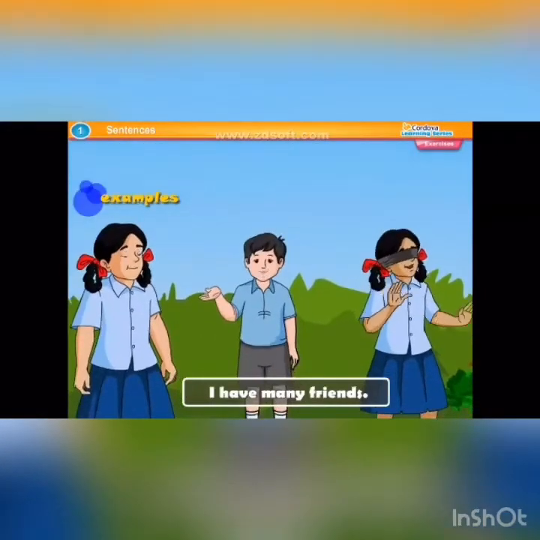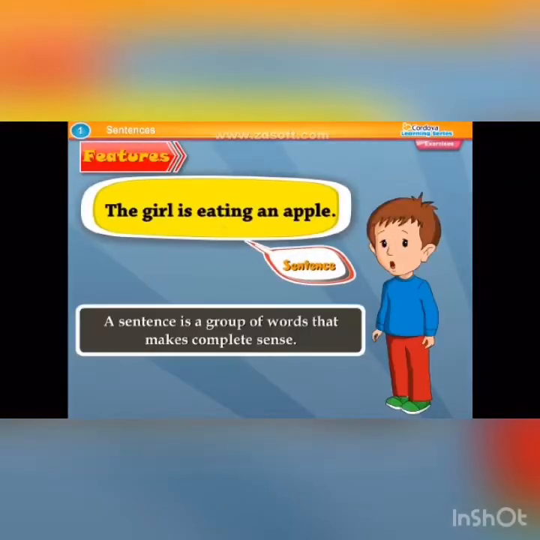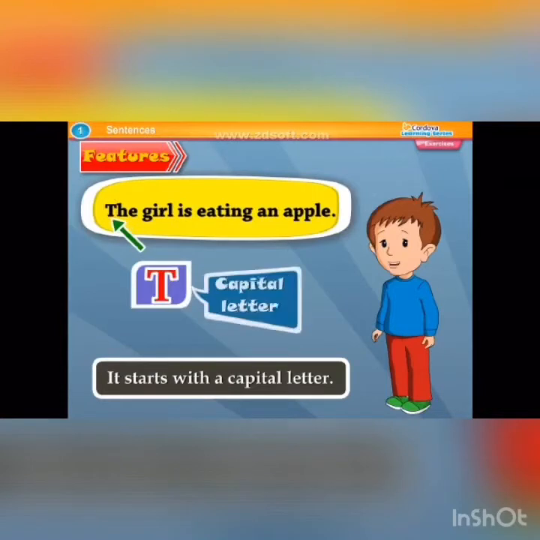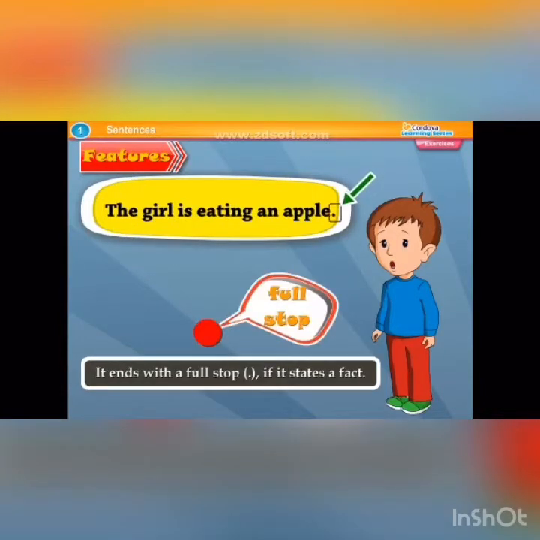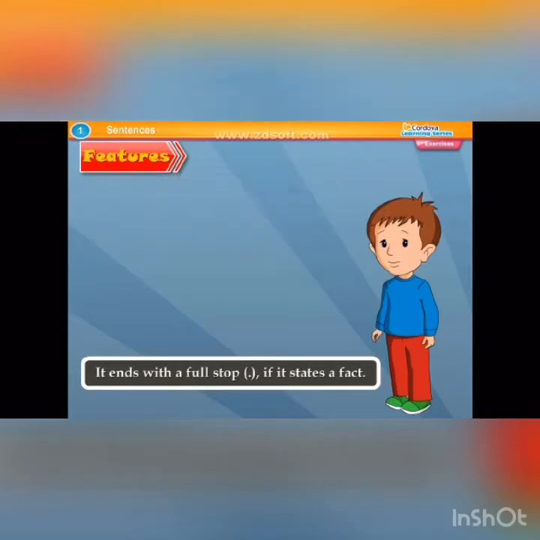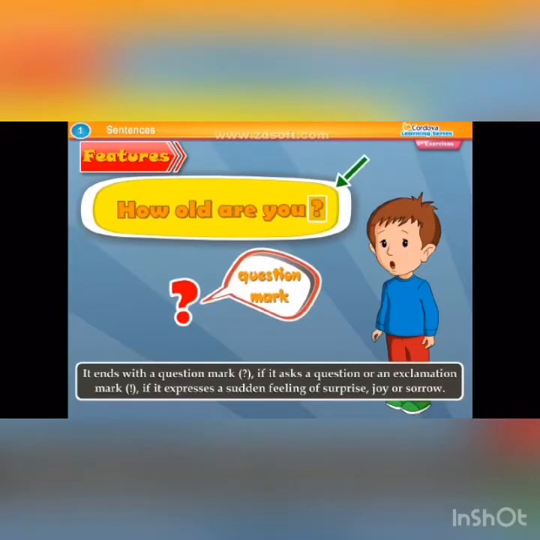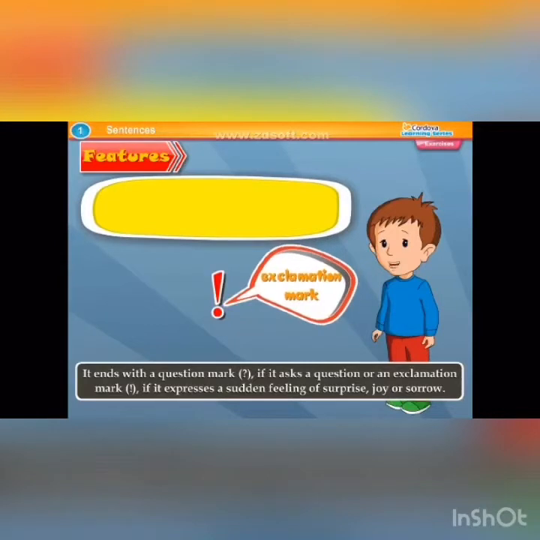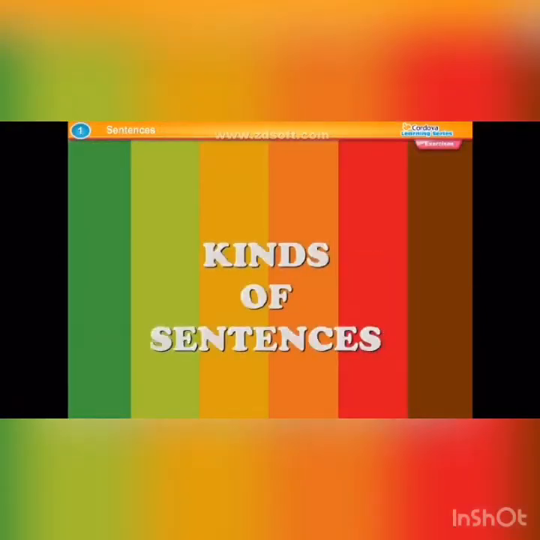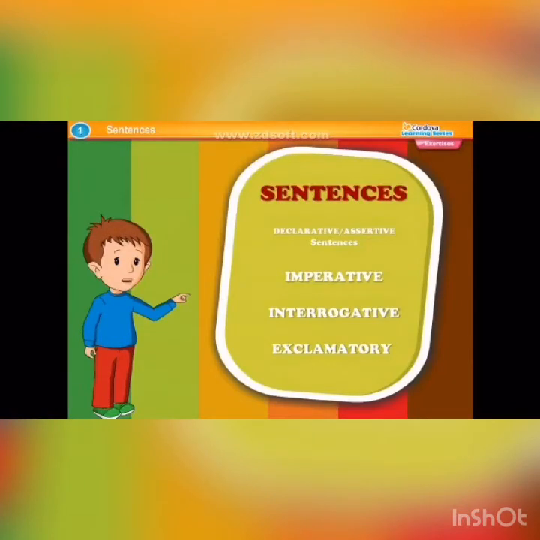I have many friends. Features: A sentence is a group of words that makes complete sense. It starts with a capital letter. It ends with a full stop if it states a fact. It ends with a question mark if it asks a question, or an exclamation mark if it expresses a sudden feeling of surprise, joy or sorrow. Kinds of sentences. There are 4 kinds of sentences: declarative or assertive, imperative, interrogative, exclamatory.